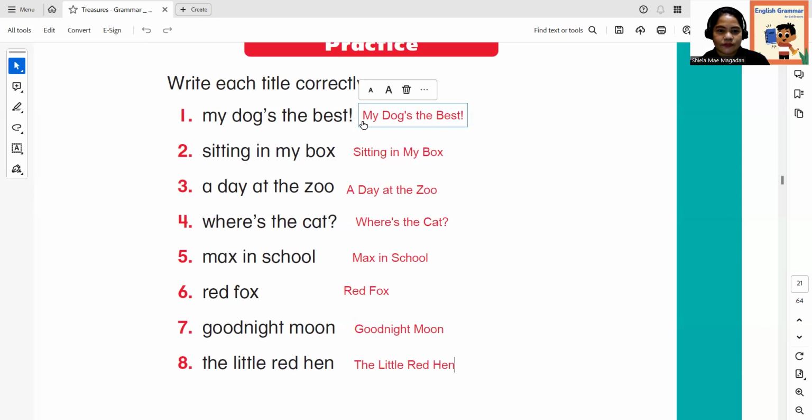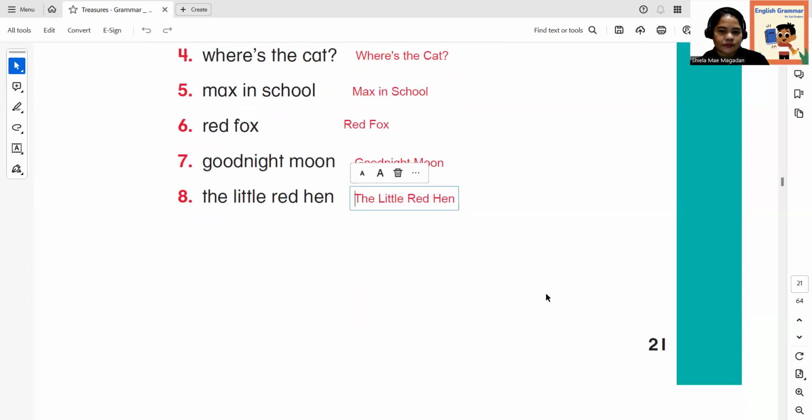All right, okay. Can you read it? Good job. All right. Wonderful. Where's the cat? Okay, next. The last one. Okay, very good. Now let's proceed to the next page.